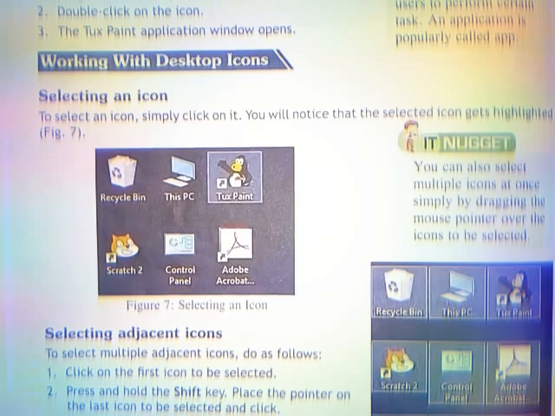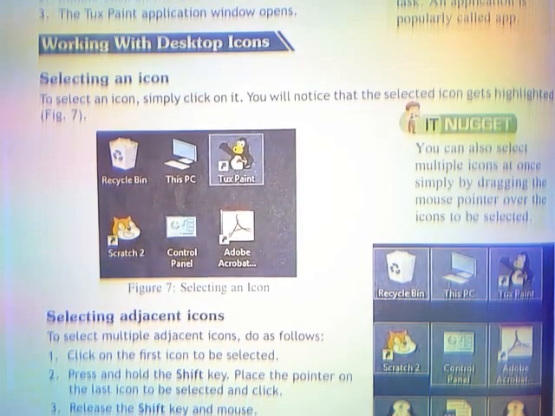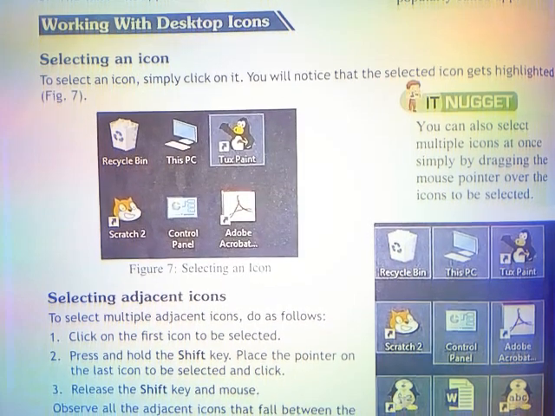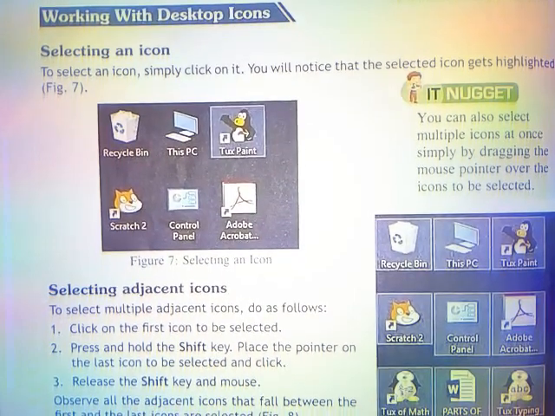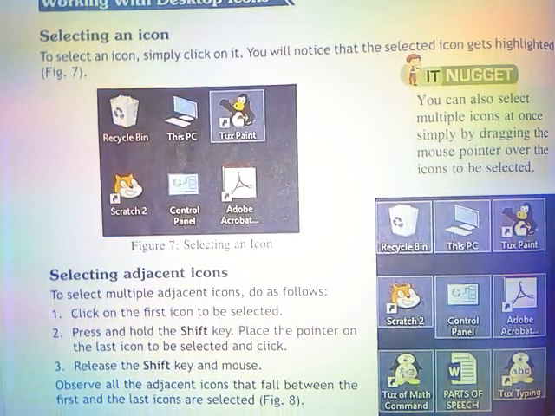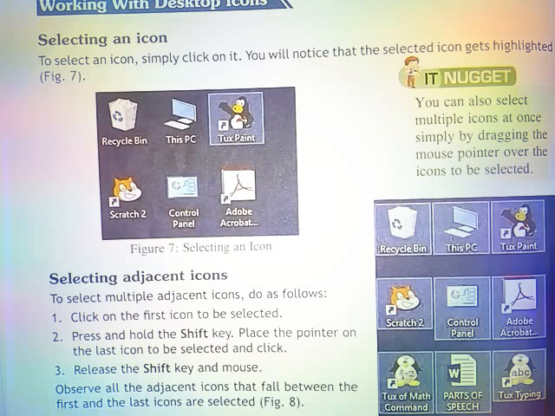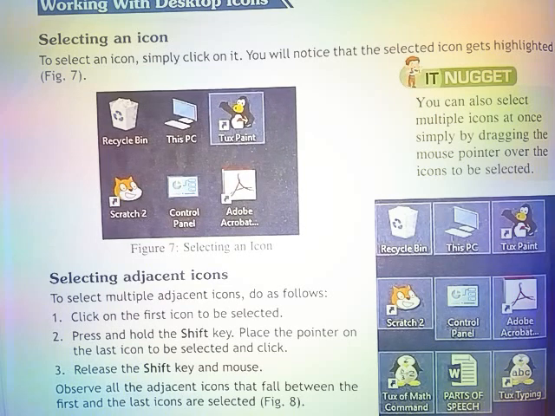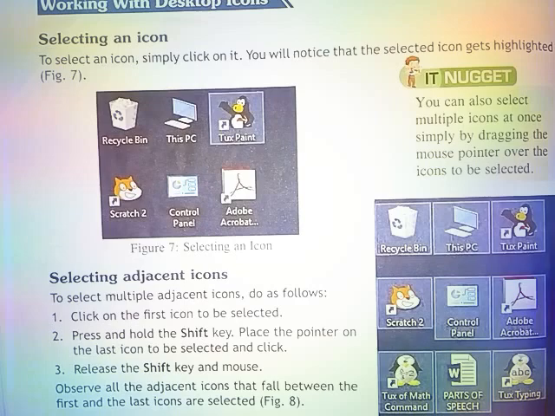Selecting adjacent icons. To select multiple icons, do as follows. First, click on the first icon to be selected. Second, press and hold the Shift key. Place the pointer on the last icon to be selected and click. Third, release the Shift key and mouse. Observe that all the adjacent icons that fall between the first and the last icons are selected.